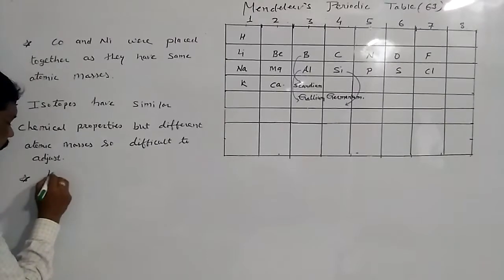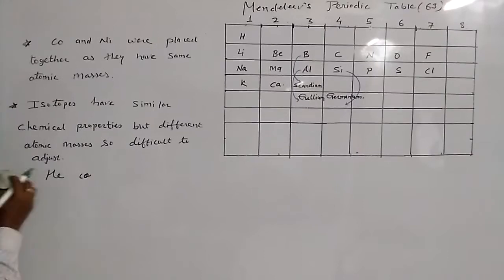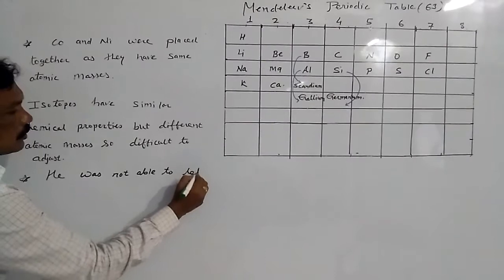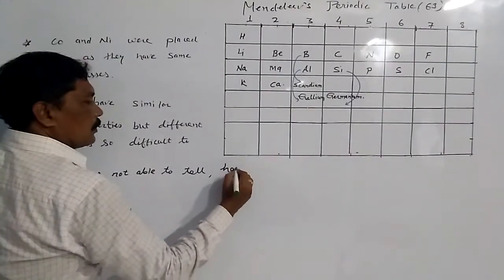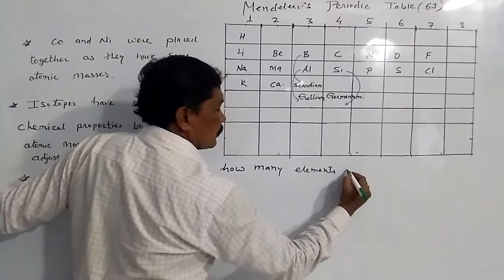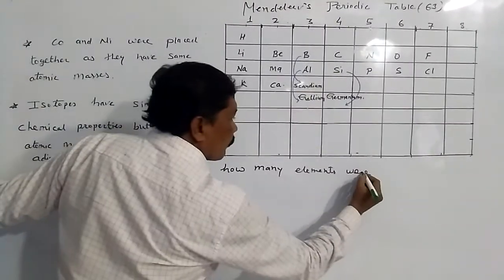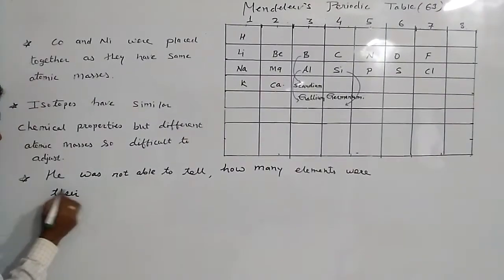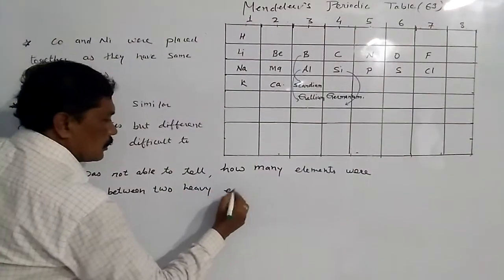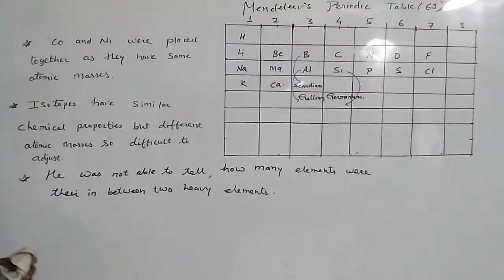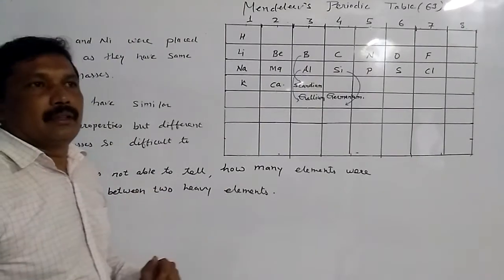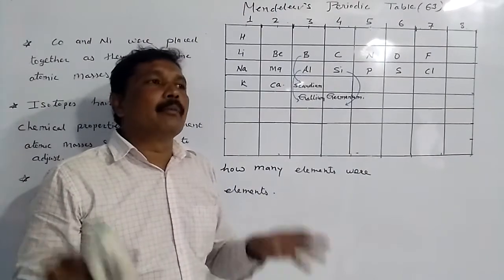The third drawback of Mendel's periodic table was that he was not able to tell how many elements would be there between two heavy metals.